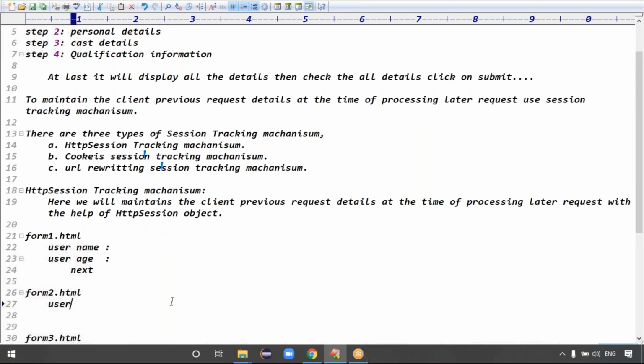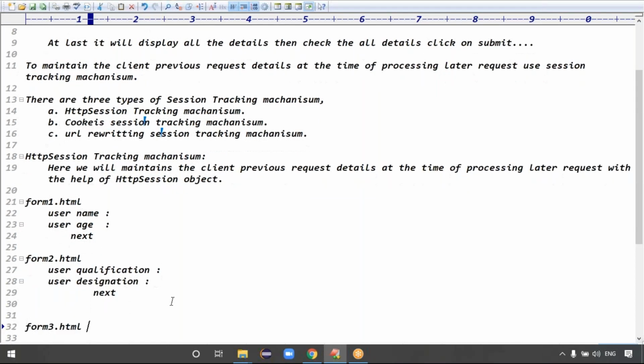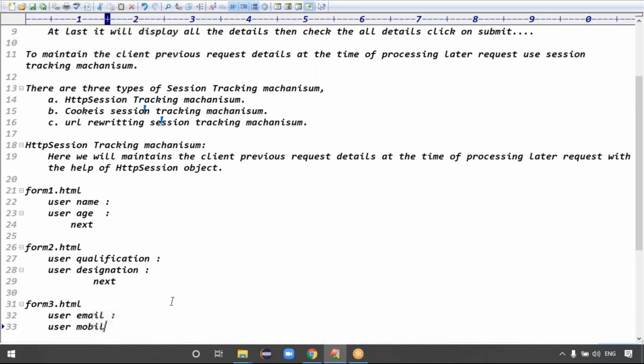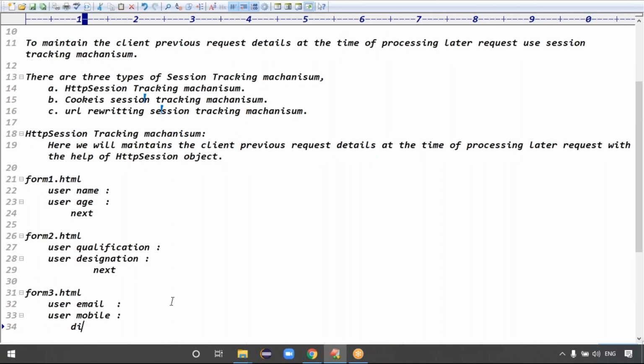Assume the second form has user qualification and user designation. Then click on the next button. After that, the last form has details like user email and user mobile data. Here finally she is done, and we display the data.